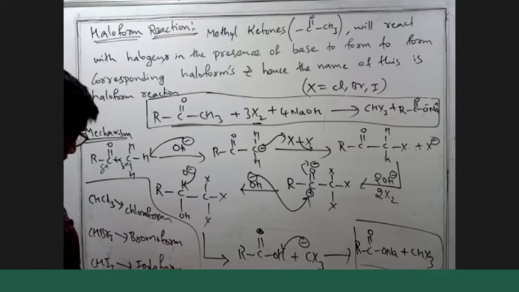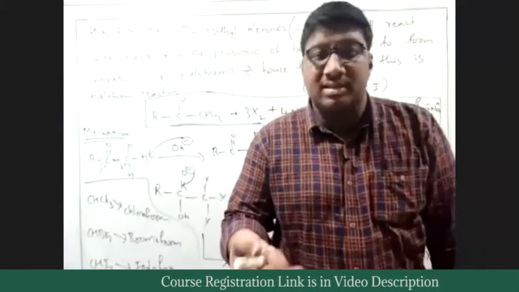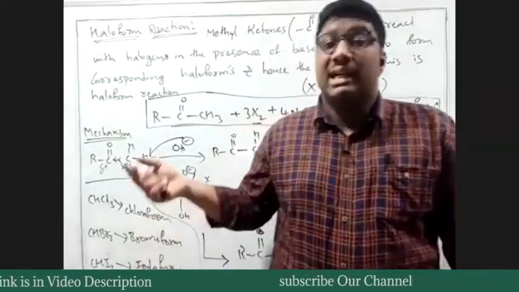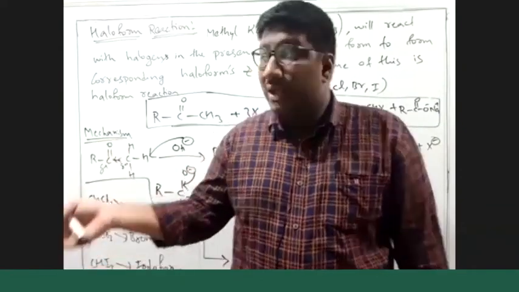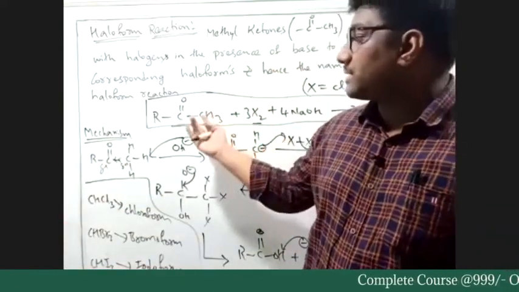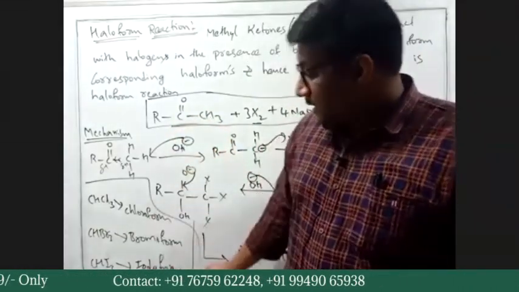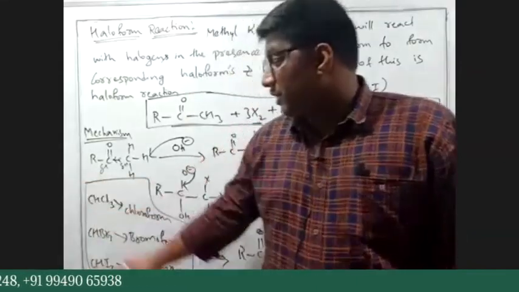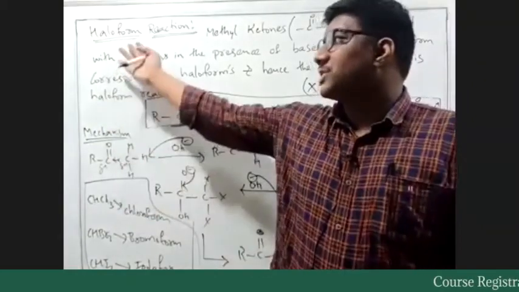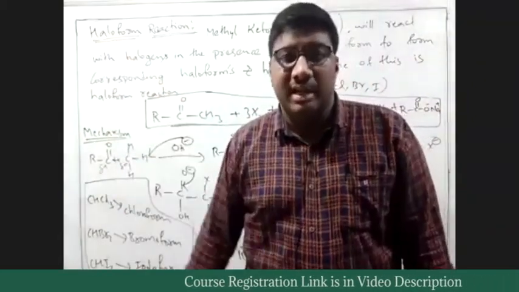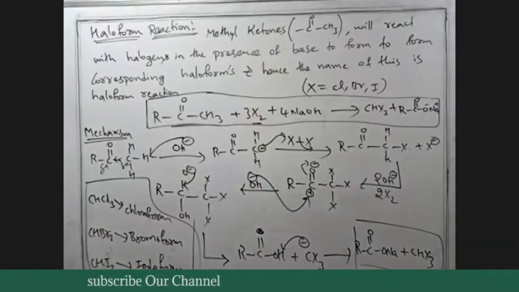I think you have seen questions regarding iodoform. They will give some set of options and ask which of the following may undergo iodoform reaction. All you need to do is check the compound which has a C double bond O with CH3 group. There are compounds which undergo iodoform, chloroform or bromoform reactions. As a whole, this reaction is known as haloform reaction.